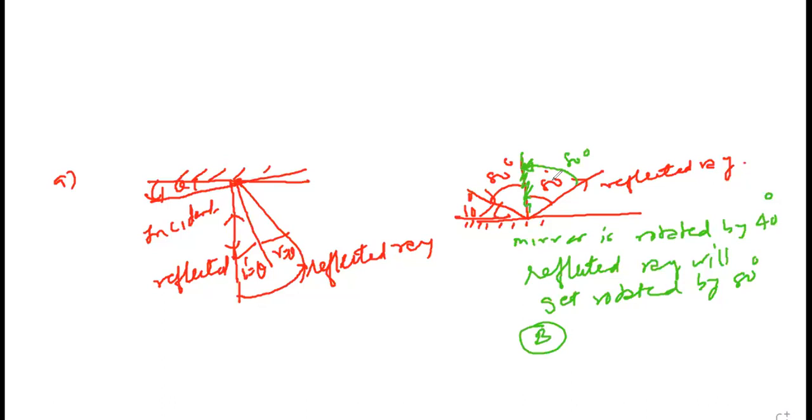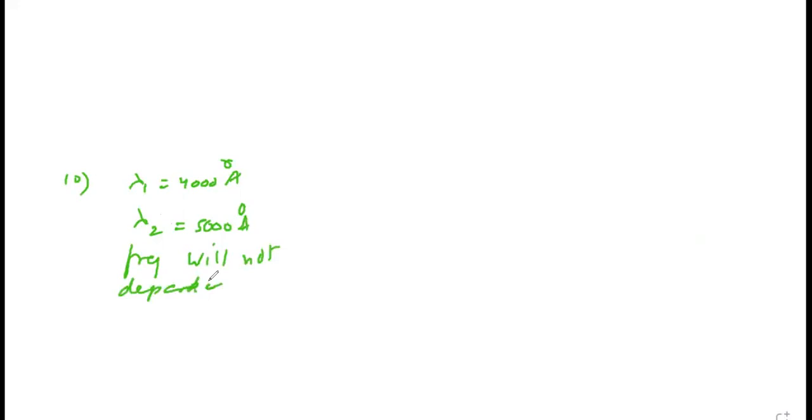Now coming to sum number 10. If wavelength of light changes from 4000 angstrom to 5000 angstrom on entering another medium, then its frequency changes by. Frequency will not depend upon medium. Correct? Therefore, no change. Correct?